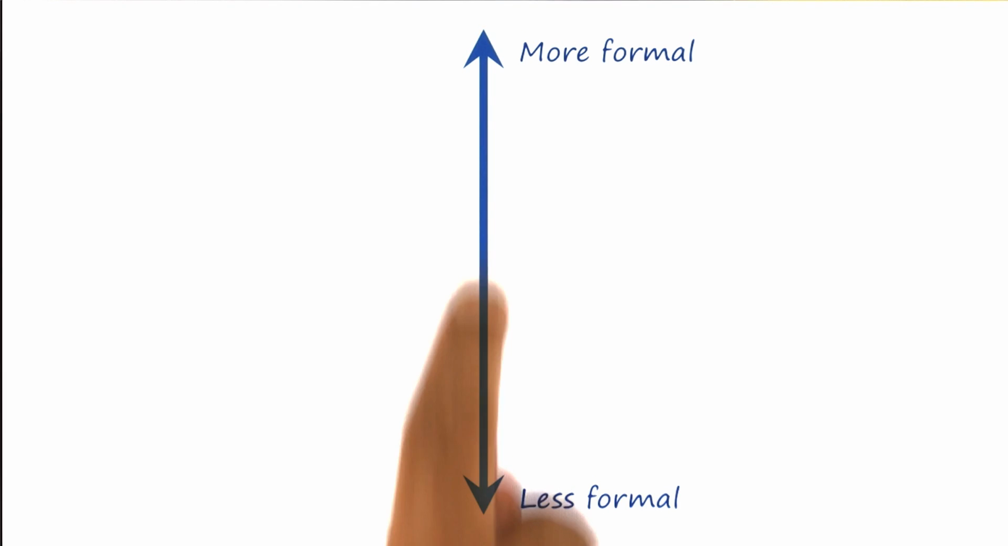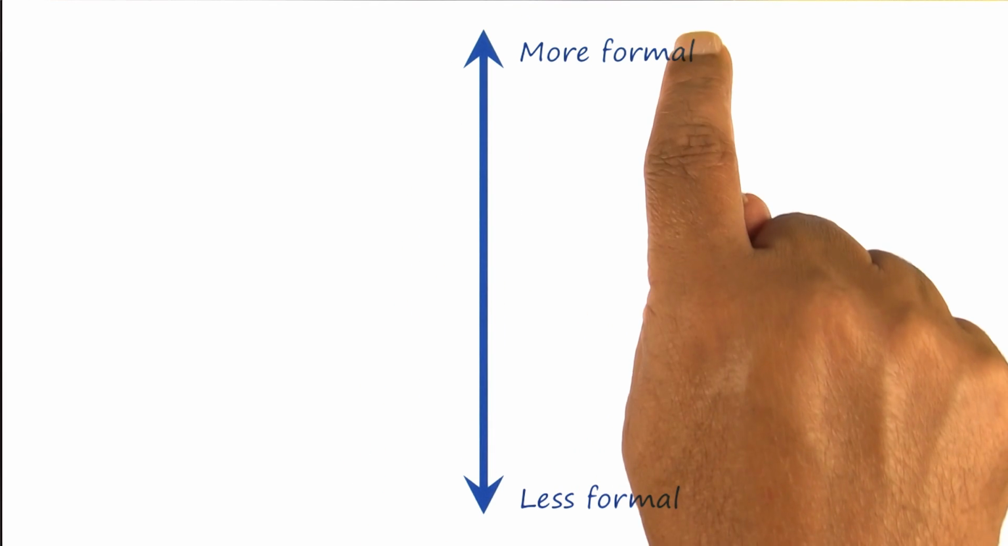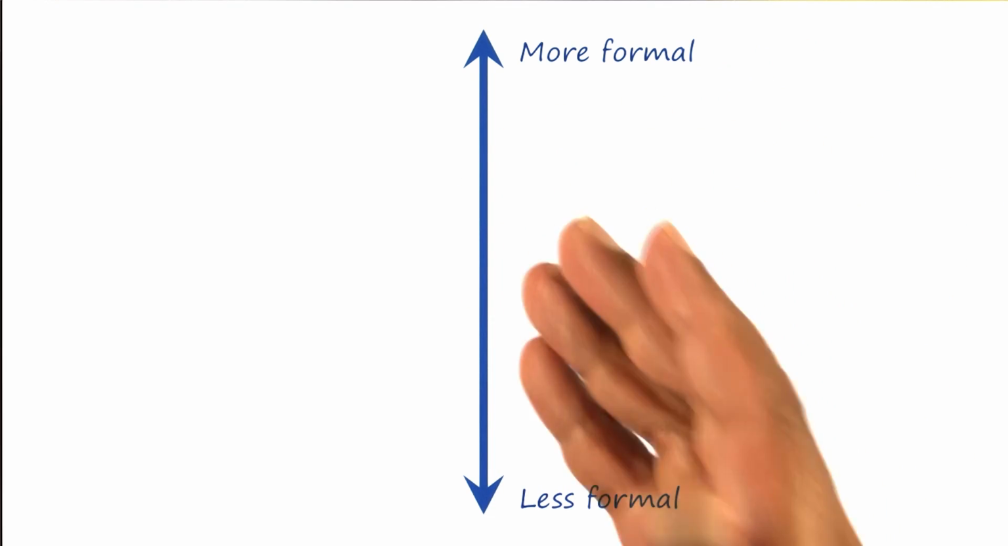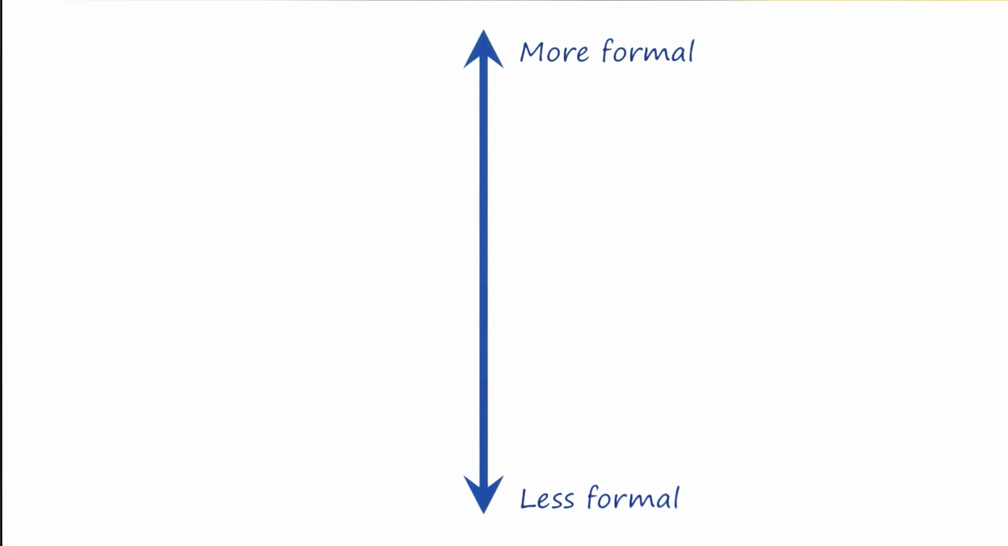We can think of concepts lying on a spectrum. On one extreme end are extremely formal concepts for which we can define logical conditions that are necessary and sufficient for that concept. We'll examine that in more detail in just a minute.